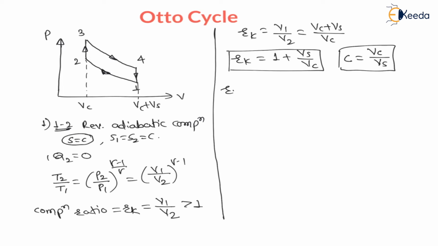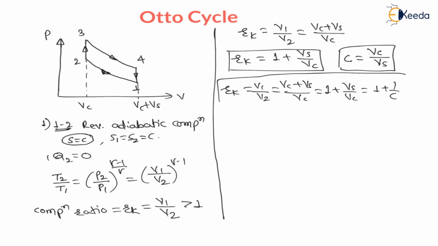Therefore I can say this Rk, which is nothing but V1 divided by V2, is equal to Vc plus Vs divided by Vc, which is nothing but 1 plus Vs divided by Vc, is nothing but 1 plus 1 upon C. This is a compression ratio, right? So my dear students, in case of V1 divided by V2, we can replace with compression ratio Rk, right?